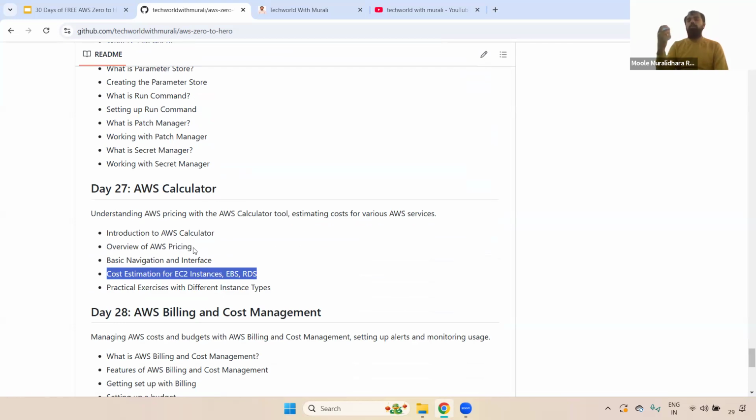Cost, and then you need to get the approval from your manager or team lead, then you can proceed. For that, the manager or team lead will ask, hey, can you please give the quotation for the particular servers, how much it will be charged monthly? Then what you have to do, you can use the AWS calculator. Using this AWS calculator, we can achieve that. Okay, clear, right? Any questions?